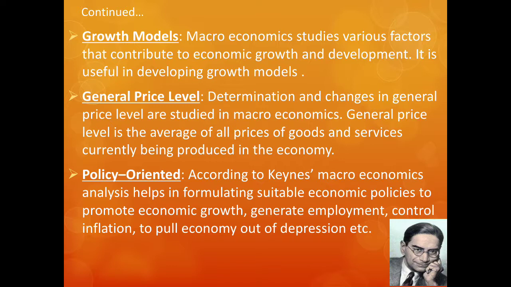And if a country is producing beyond the required limit, then what will happen? More production is there. Now, to sell that extra production, the prices of the commodities will decrease. The changes in this can be understood with the help of macroeconomics. And all countries think of having a normal price level in the country.